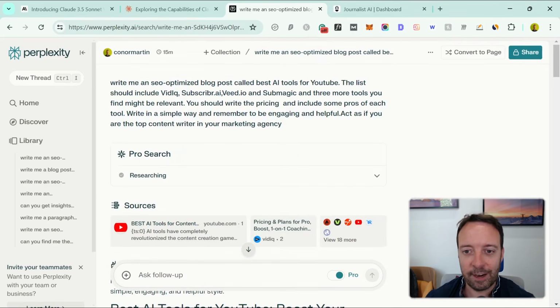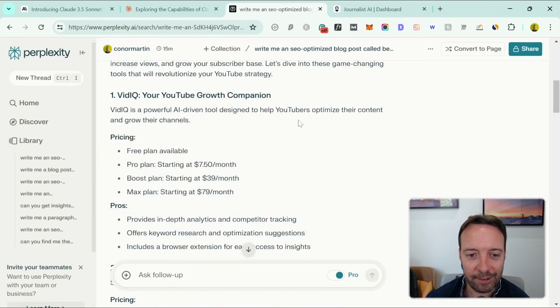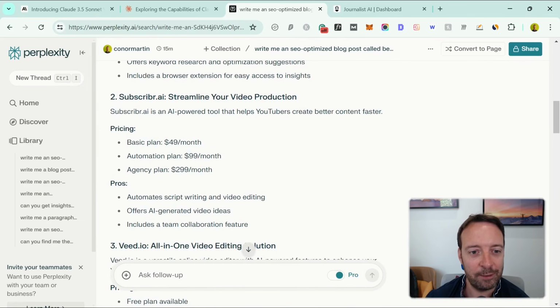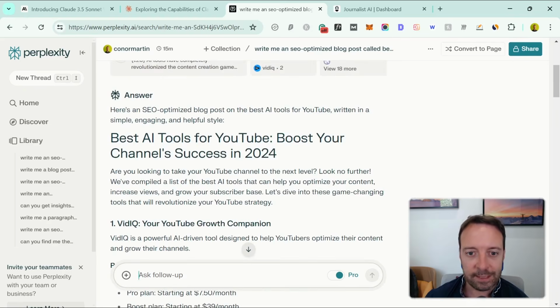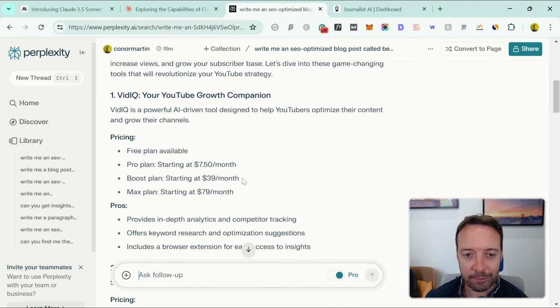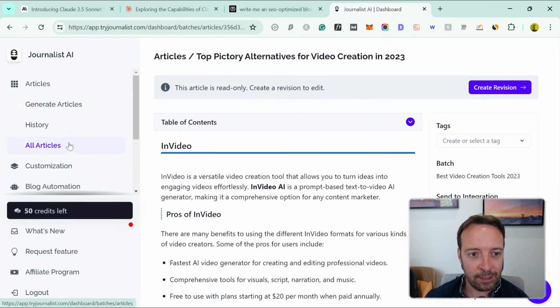Oh, I actually forgot it in the prompt. Okay, so it's my fault. It actually did a good job, right? So we have the pricing and the pros. Perfect. So this definitely is the best free model, although I am paying for Perplexity AI to choose specifically this model. Okay. But the tool that I'm using is called Journalist AI, okay?